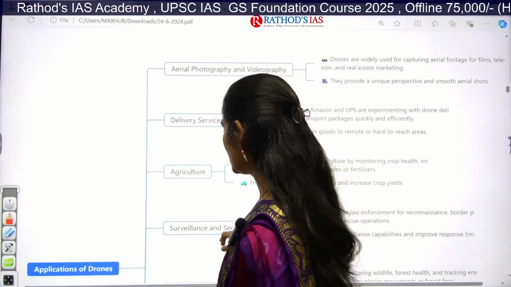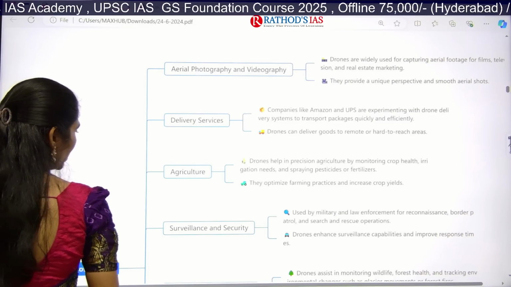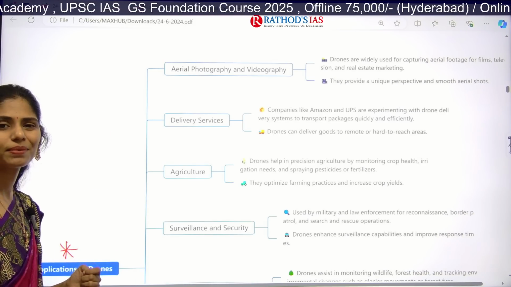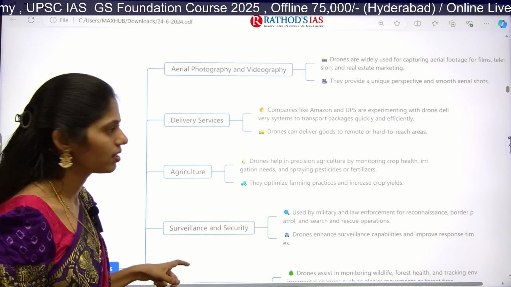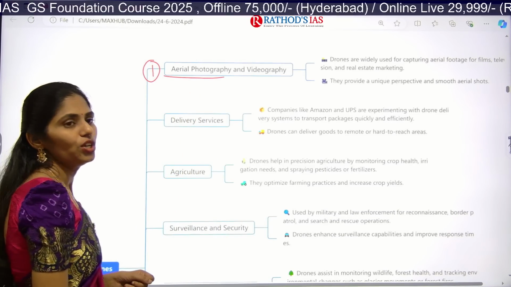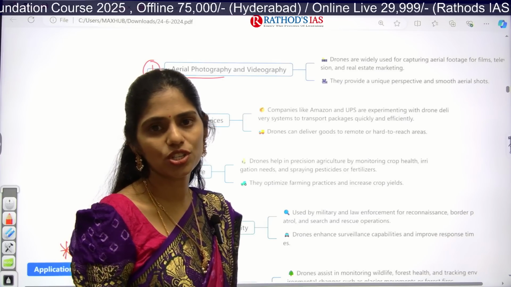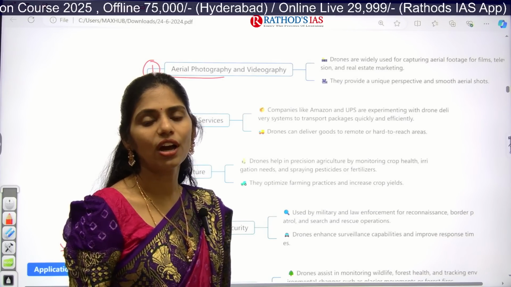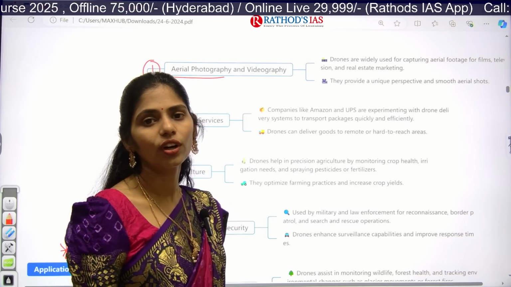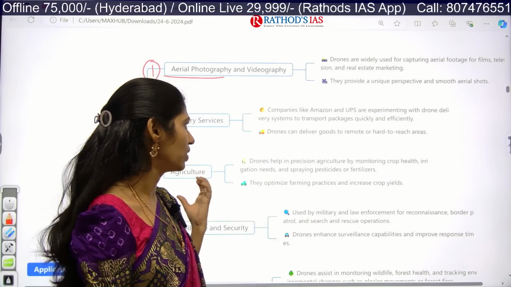Okay, now let us see what are the applications of drones. So from this mind map, you can get a 10-marker or 15-marker Mains question. So please focus here. First one is aerial photography and videography. If you go to any Brahmotsavams or any marriages or any important events, they are now using these drones. Drone technology has become very viral in photography as well as videography.